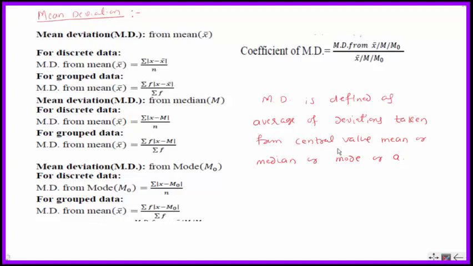So average of the deviations means what? What is deviation? Suppose your x bar is a mean and x1 is some value. Then deviation is x1 minus x bar, and we have to calculate the deviation as positive. Deviation must be positive. So how far is x1 from x bar? That is, we have to take the modulus, which is nothing but the absolute value.